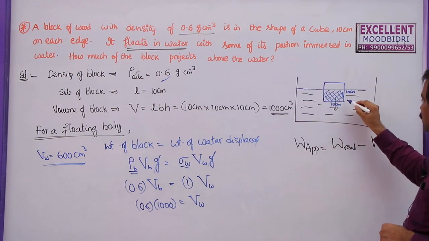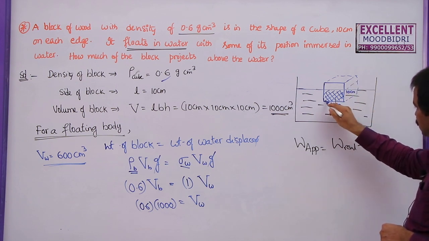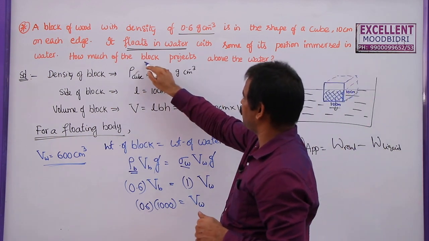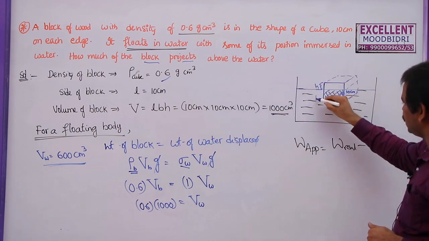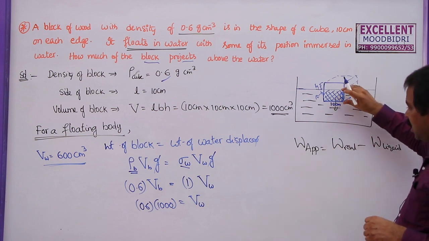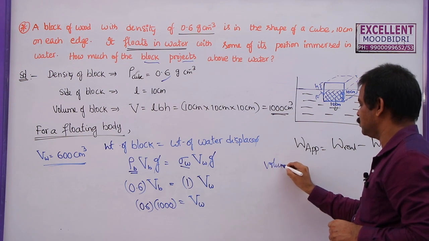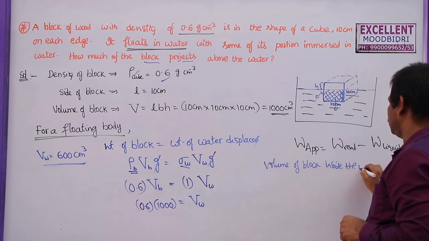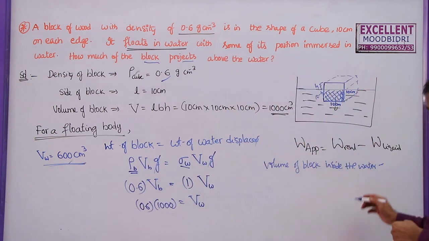So what is the volume of the water displaced? If you take this cube here, this is 10, this is 10 and this is h. Here they are asking how much portion of the block projects above the water. So I want this h. So this will become 10 minus h. What is the volume of the body that is inside the water? The volume of block inside the water is equal to the volume of the water displaced. So this must be equal to 600 cm cube.